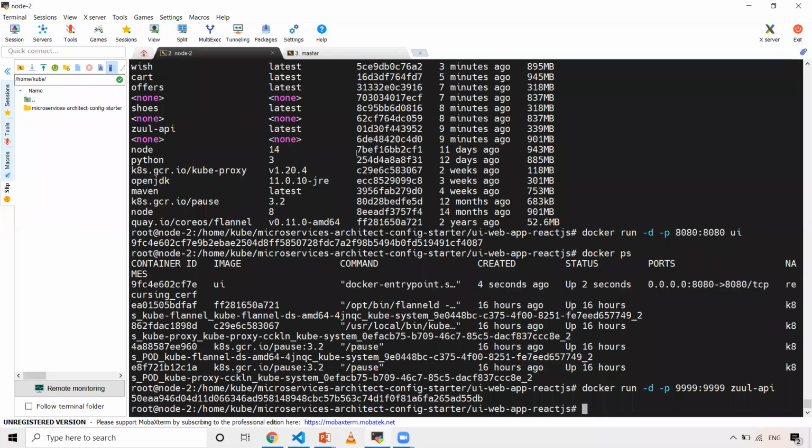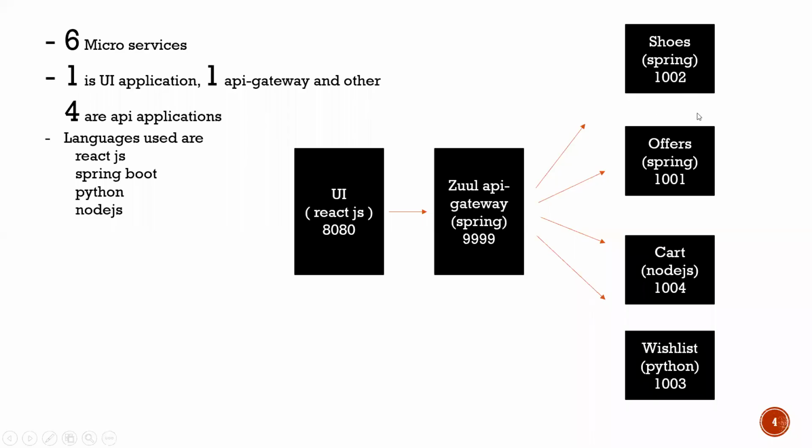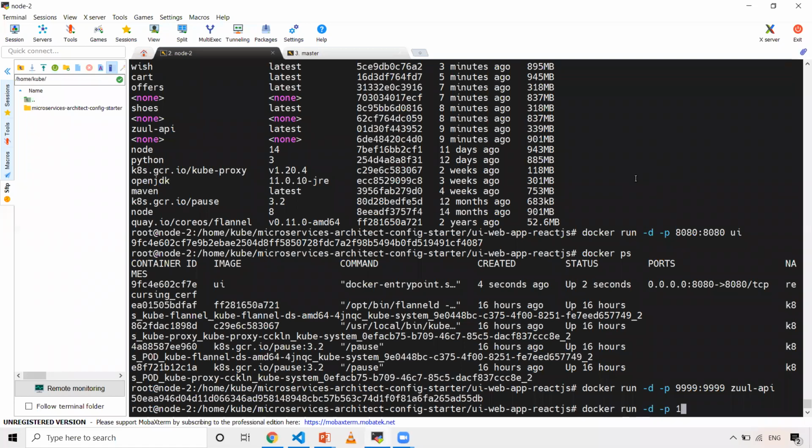So now let's go ahead and deploy one of the microservices. We will just deploy the first one, shoes. docker run -d -p. This service has to run on 1002. So again, I'll just give 1002, which is the host port to the container port.